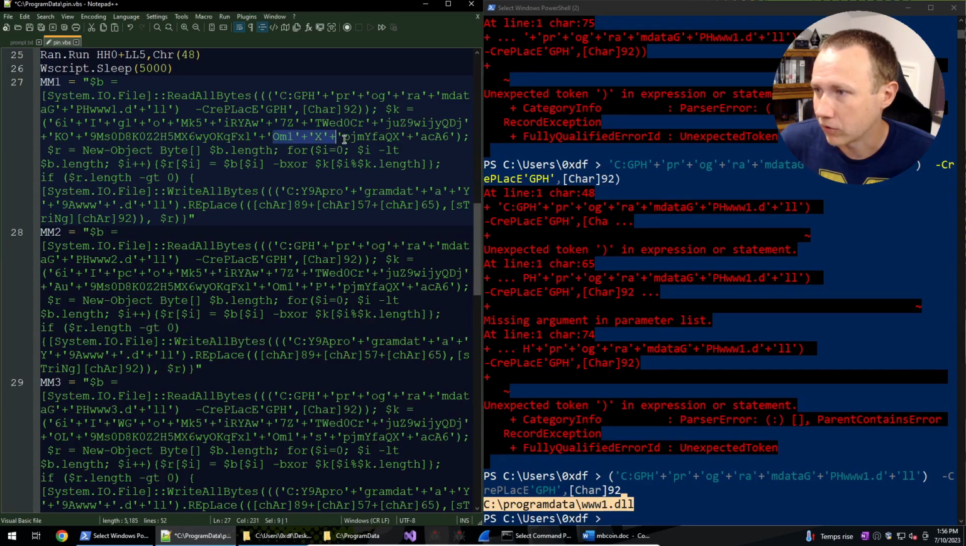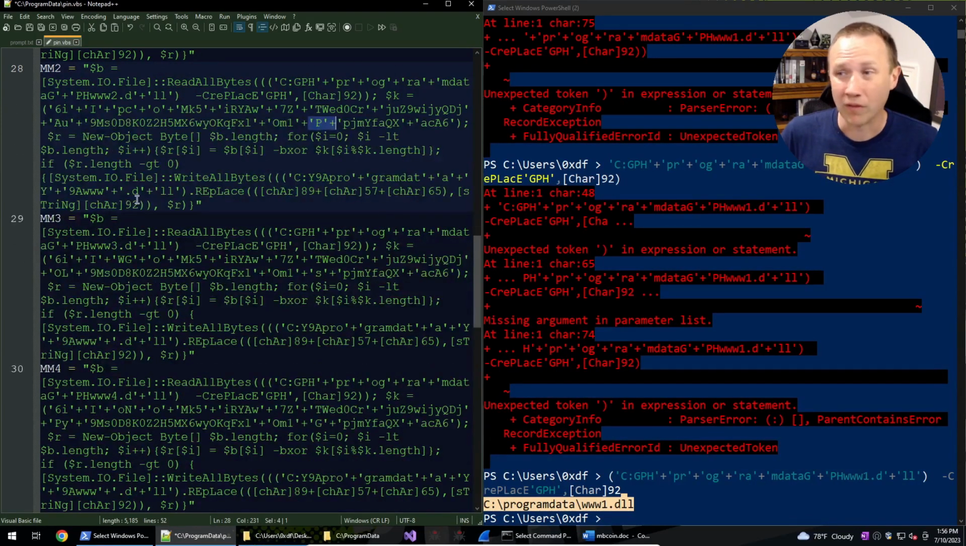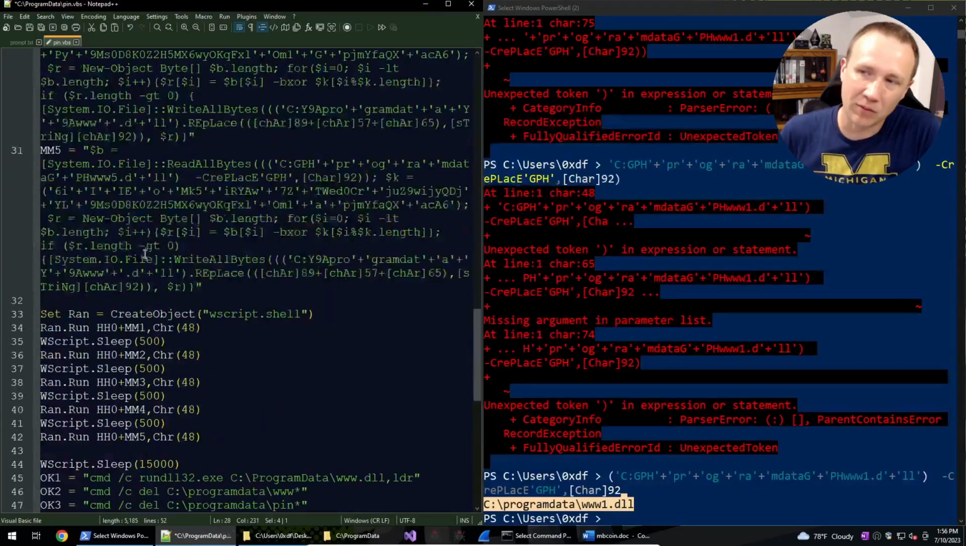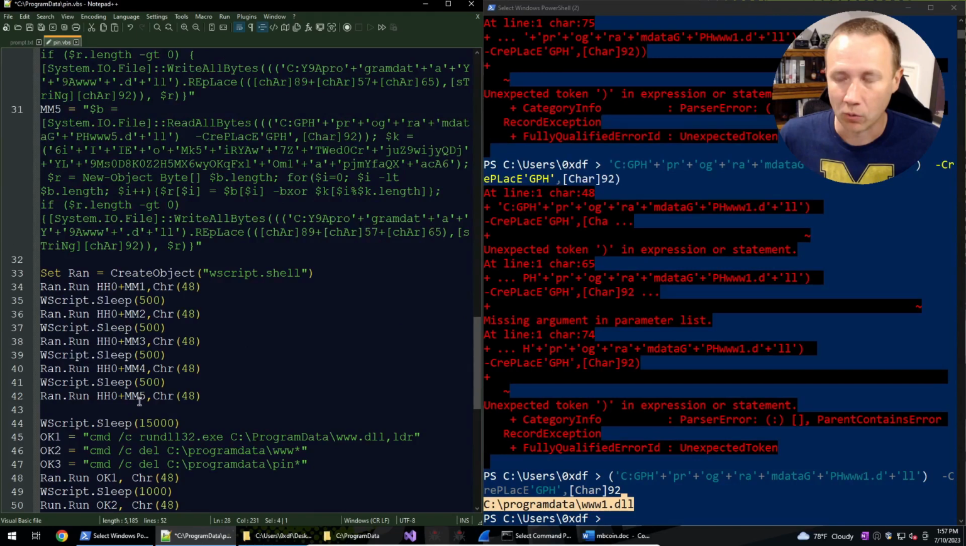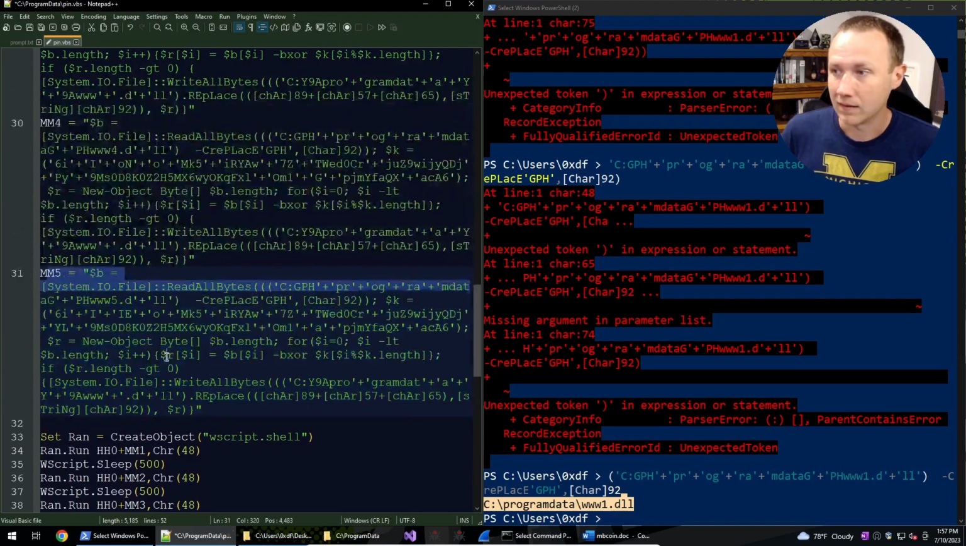Yes, there's definitely slight changes. Like here's OM1 plus X and OM1 plus P. So it's kind of a custom XOR key for each one we download. And then we're writing all of them over www.dll. So that means whichever one runs, well, so that's what the 5Ms are. And we can see they all run in order. So whichever one runs last, like MM5, is going to be the one we actually end up running as www or www.dll, assuming that succeeds.